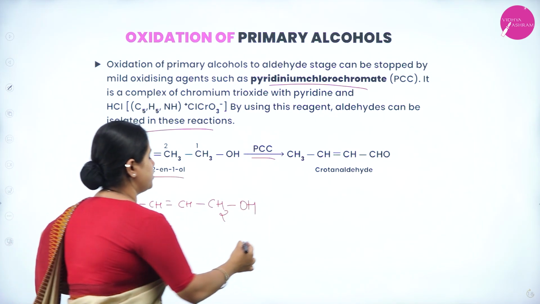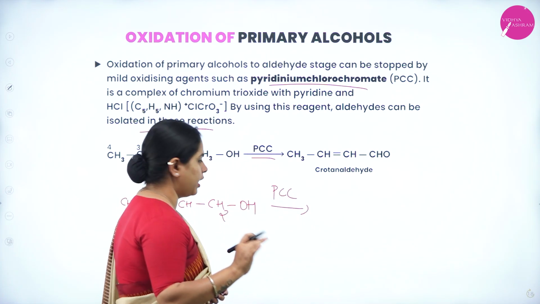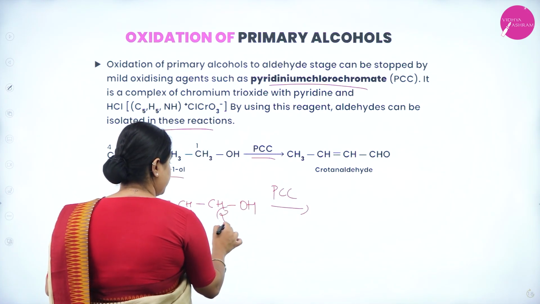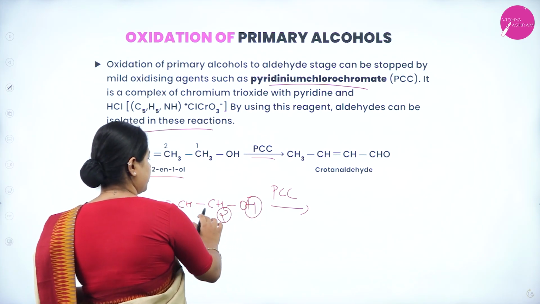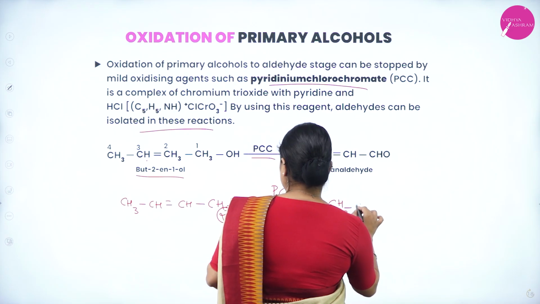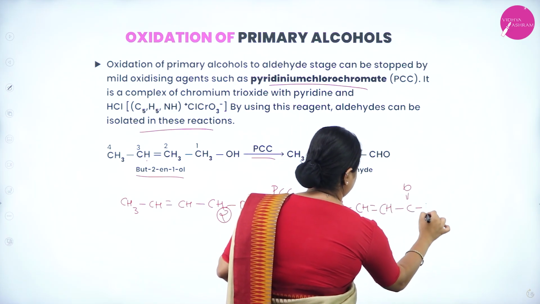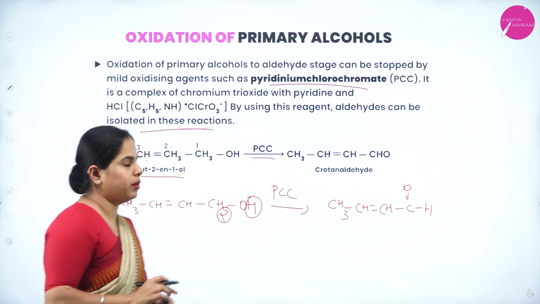Now, in the presence of PCC, we'll just get the aldehyde and the reaction will stop. So, one hydrogen will be removed from here, another will be removed from here. You'll get C double bond O. That is CH3, CH double bond CH, CHO will be formed. An aldehyde will be formed, right?